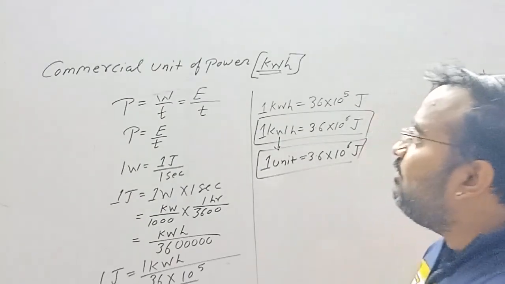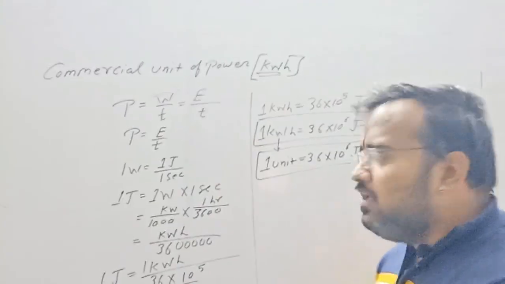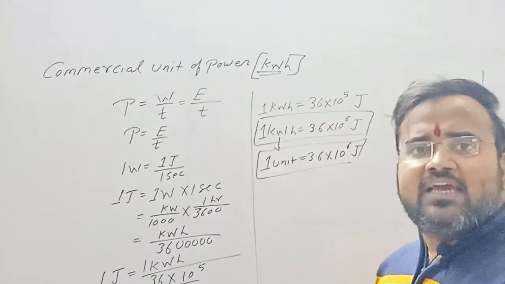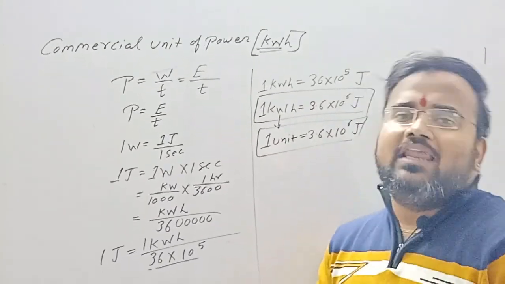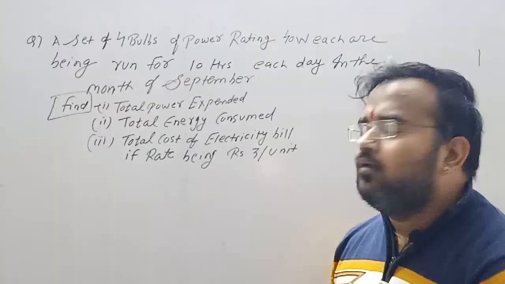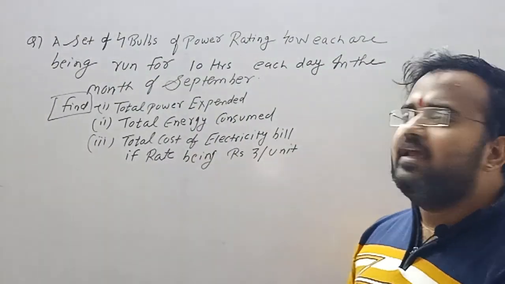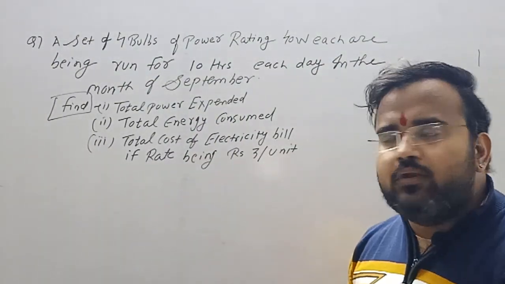Now we'll see one numerical based on the commercial unit of power, and we're going to check how the electricity bill has been calculated. Clear? This is the numerical by which we'll understand how the electricity bill is calculated.